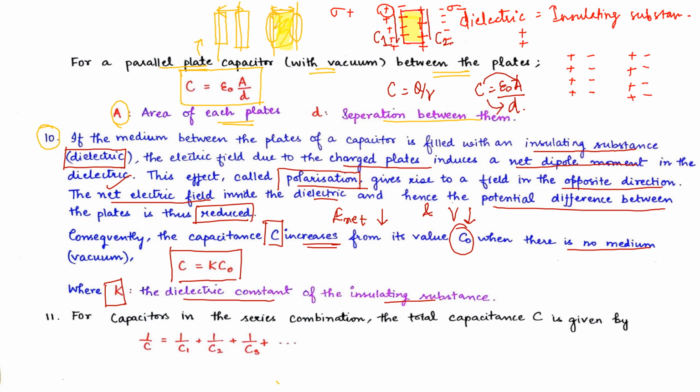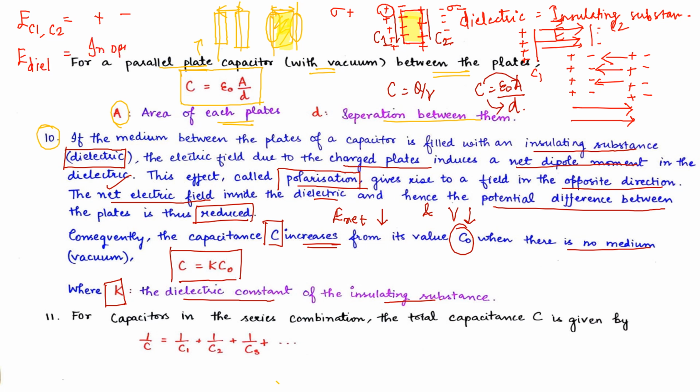Initially we had only positive charges in the conductor plate 1 and negative charges in the conductor plate 2. So the electric field was in this direction. Now inside the dielectric, the electric field is like this, and outside the dielectric, the electric field is like this. I will write over here, the electric field of plate 1 and plate 2 is from positive to negative, whereas the electric field when we introduced a dielectric is in the opposite direction.